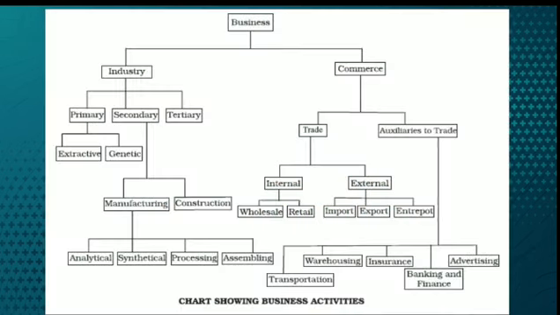So in our last class we have already studied this chart showing business activities, wherein business has two main branches, industry and commerce. Under industry we have three types, that is primary industry, secondary industry and tertiary industry. Under the primary industry we have extractive industry and genetic industry. Under the secondary industry we have manufacturing industry and construction industry. Under the manufacturing industry, we have analytical industry, synthetical industry, processing industry, and assembling industry.